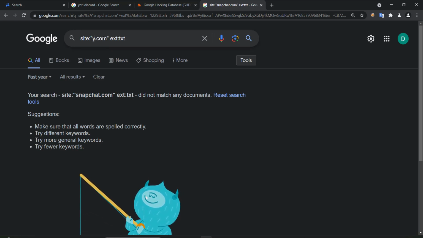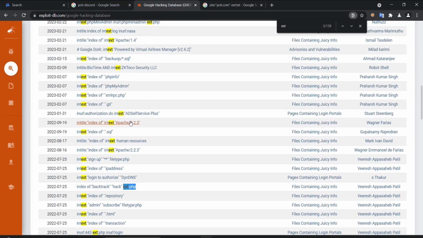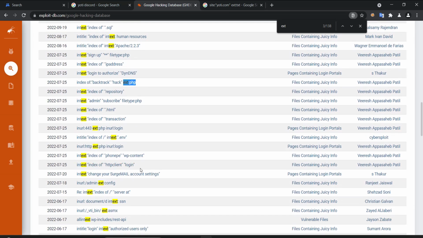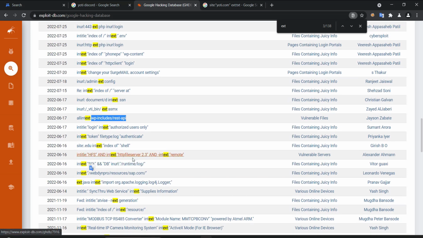Let us check Yoti. Well, that's very good, actually. So this is an example of using Google Dorks. And we can use much more information. Not only this, a lot of other things combined together. So I need to look, as I said before, I need to find directory listing, so I use index of. I need to see if wp-includes in WordPress is found, so I use this. And a lot of other things we can use to look for a specific database. I'm looking for SQL, and the DB has runtime/log. I'm looking for log files.